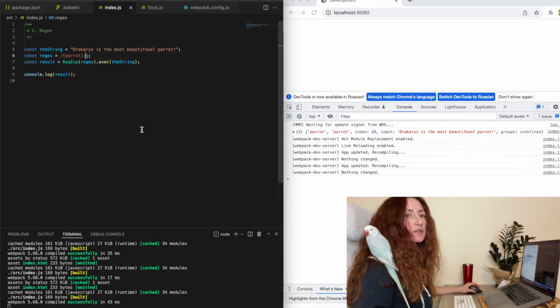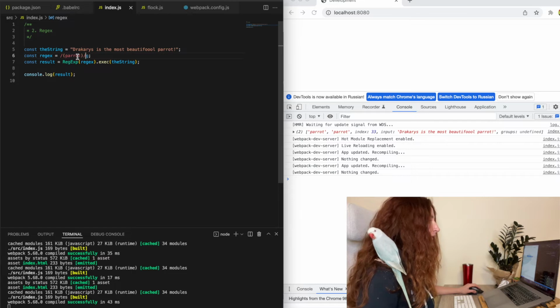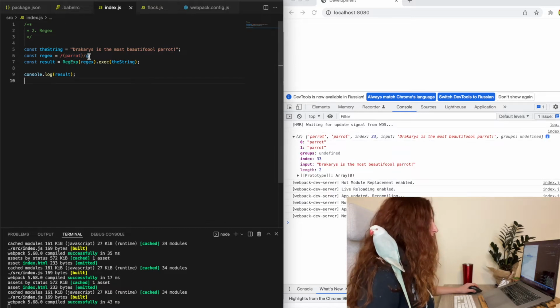Regular expressions are getting a new flag, D. As you see here, this is a string and this is a pattern that we want to find. So we got a new flag D. How it works, you can see.